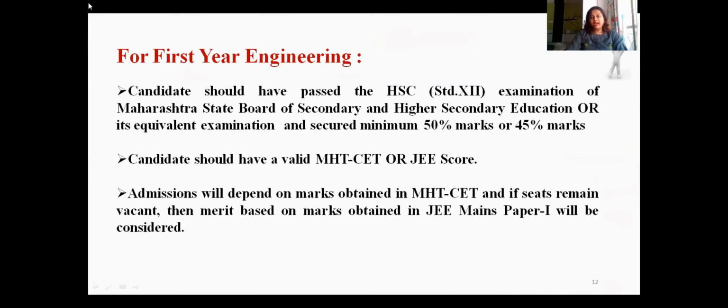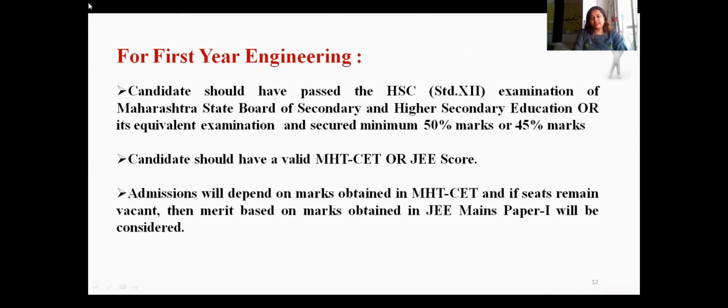For first year admissions, that is for taking admission in first year engineering, a candidate should have passed the HSC exam or 12th exam. For the general category, he should secure 50% of marks in this exam, and for the reserved category student, 45% marks is the minimum. The candidate should have a valid MHCET or JEE score.